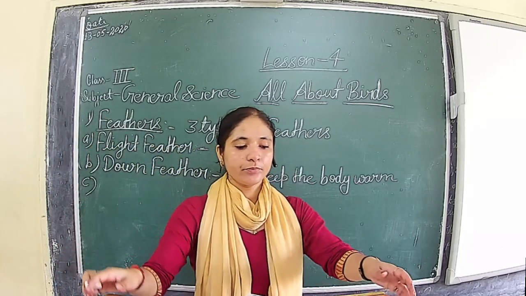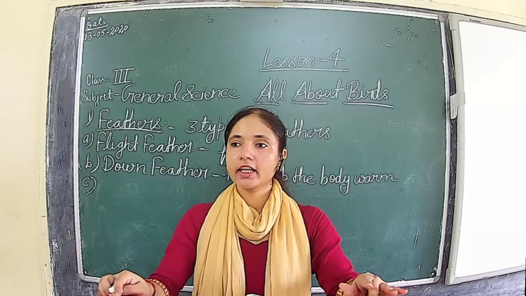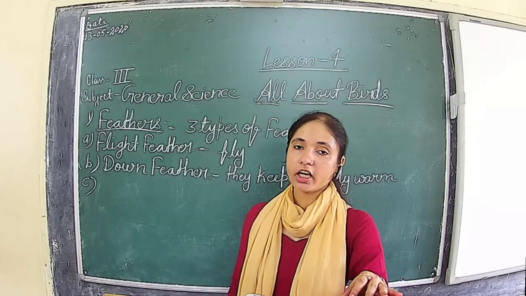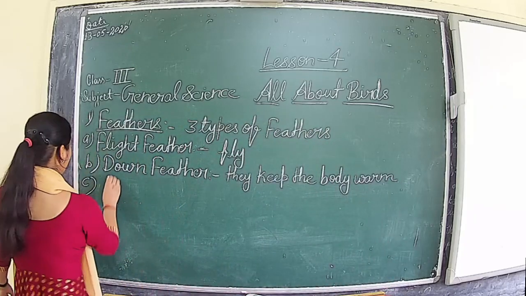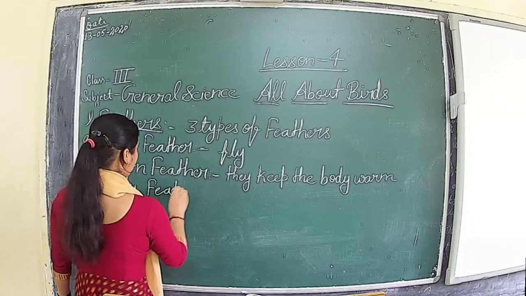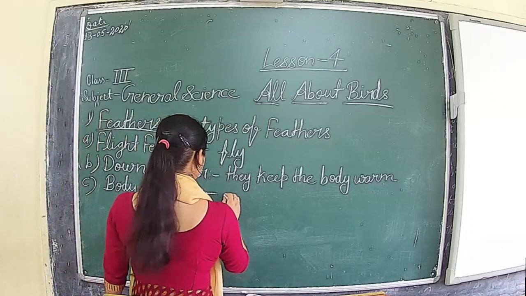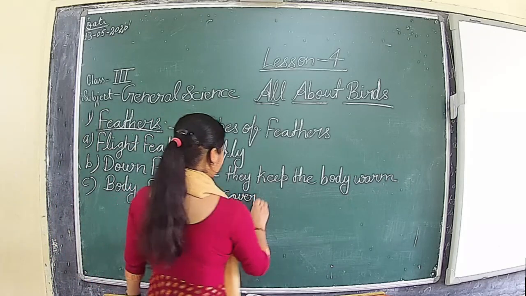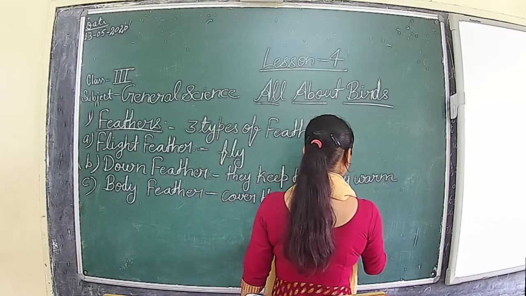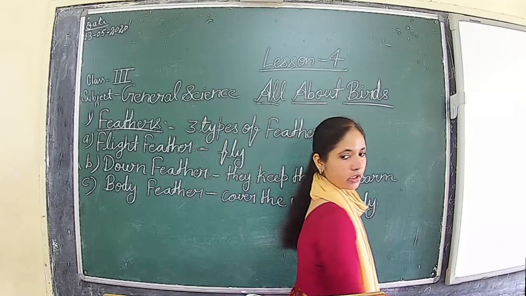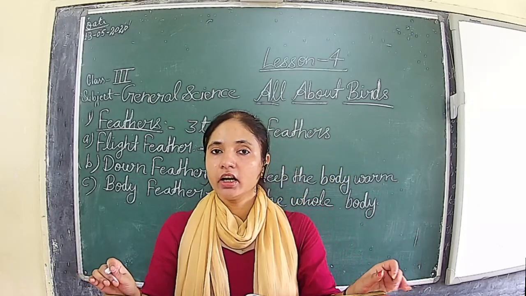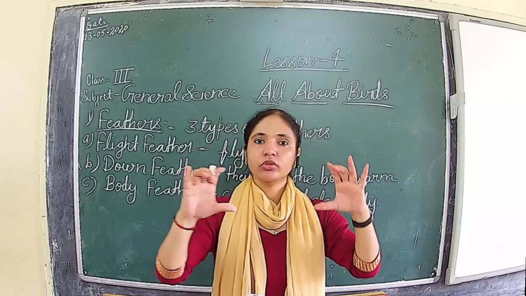Then the third category is the body feather. From the name it is clear: body feathers cover the whole body of a bird. Then they give shape to the body.